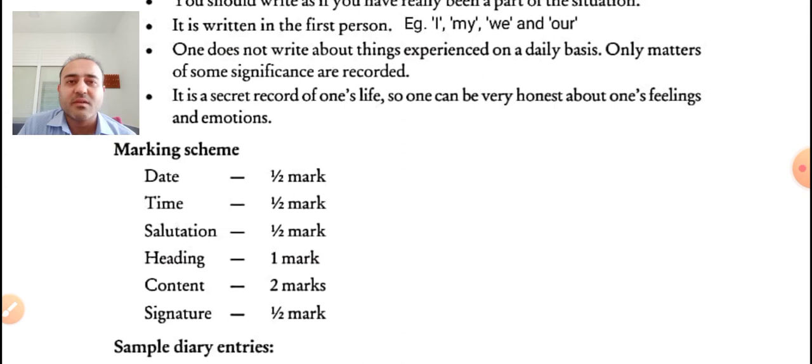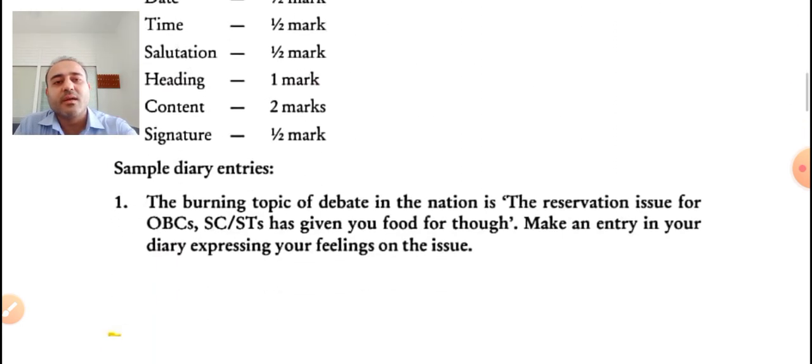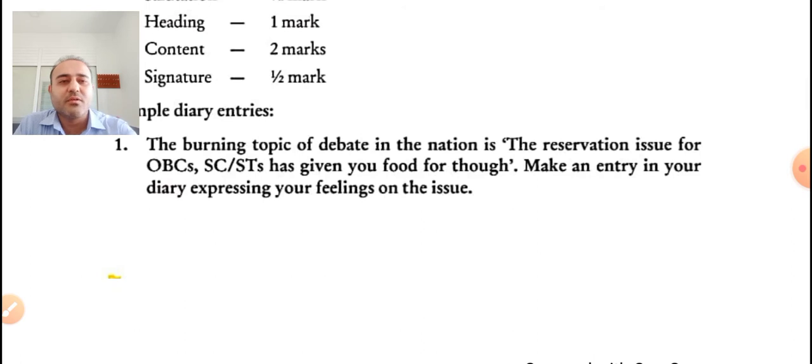Half mark is given for the date, then half mark for the time, half mark for the salutation, that is when you are writing dear diary or hello diary, for that half mark is given. Then 1 mark for the heading is given. Okay, then for the main content, 2 marks are given, and at last your signature should be there, it carries half mark again, right? So one example is given over here.